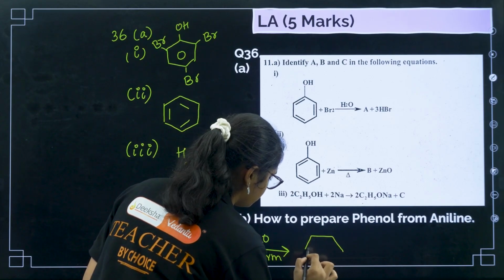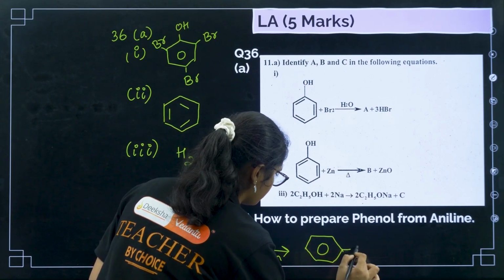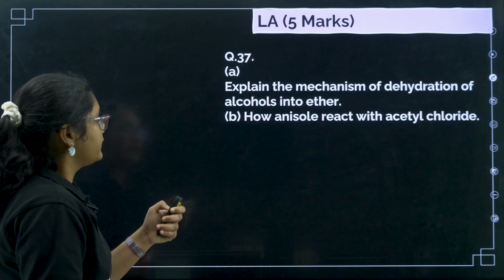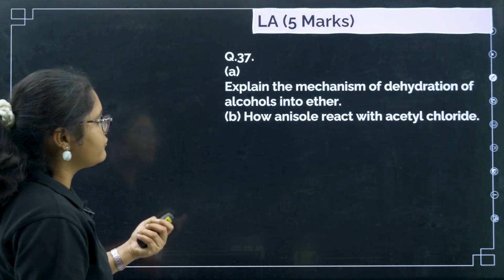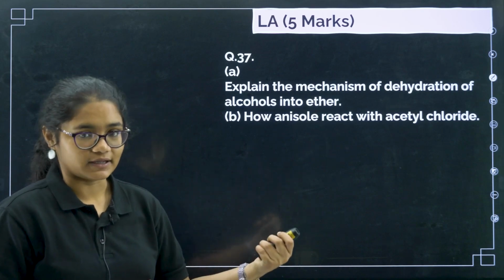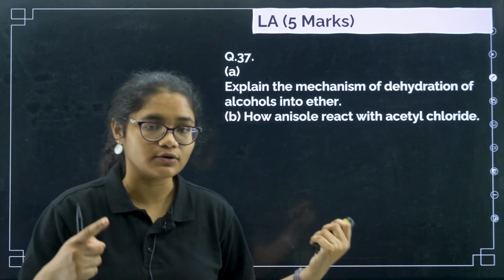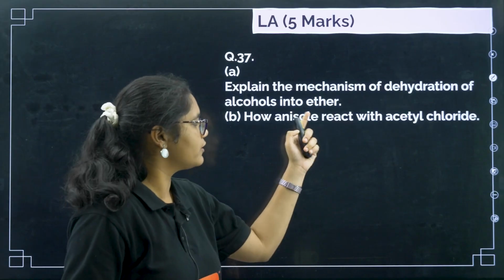Okay, now this one will give you OH, that is phenol. Clear? Next, explain the mechanism of dehydration of alcohols to ether. The previous question was dehydration of alcohols to alkenes, or ethanol to ethene. Here it is alcohols to ether.